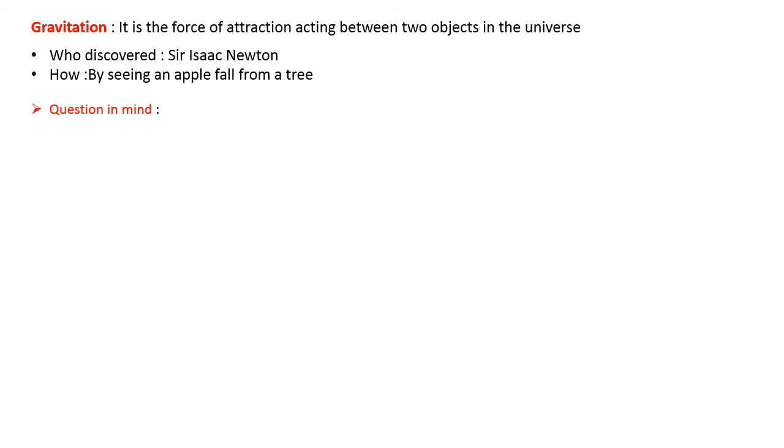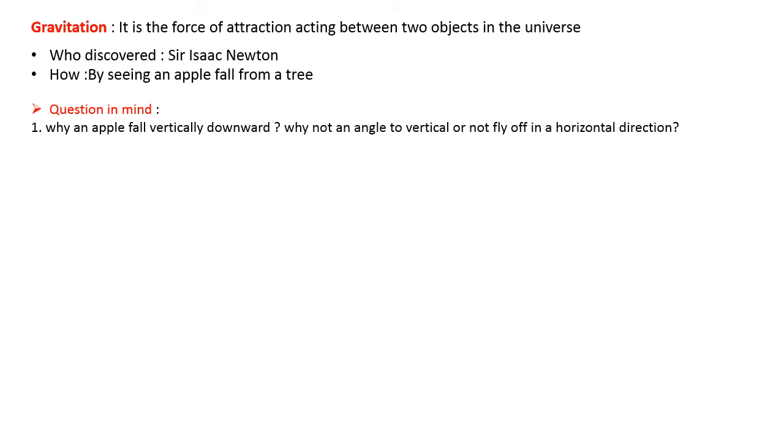So what was the first question Newton thought? Why does an apple fall vertically downward? Why not at an angle to the vertical, or why does it not fly off in a horizontal direction? That is the first question that came to his mind. When we see any fruit, it is hanging on the tree. Then he thought, why does that apple fall vertically down, straight downward? Why does it not fall at an angle, or why doesn't it fly off horizontally?